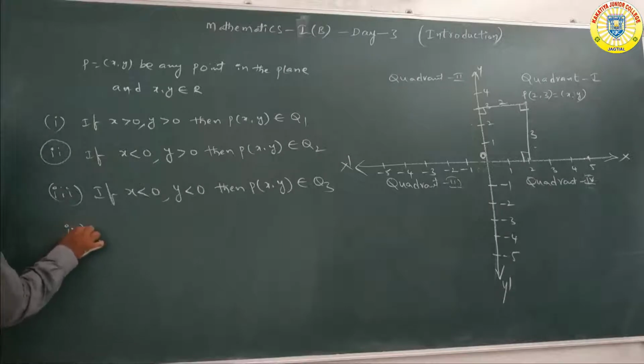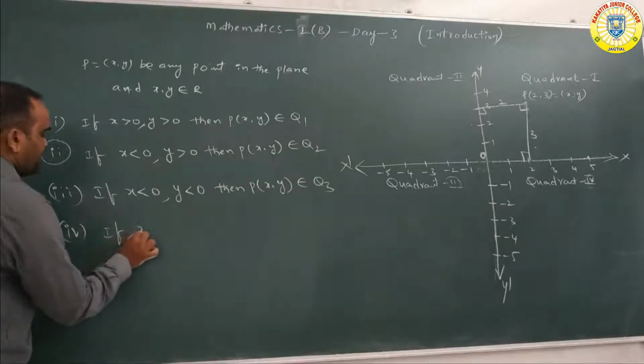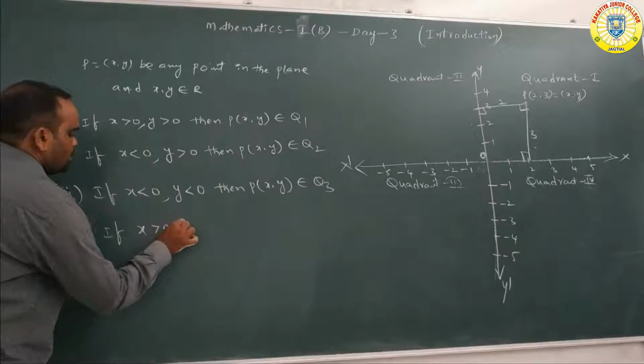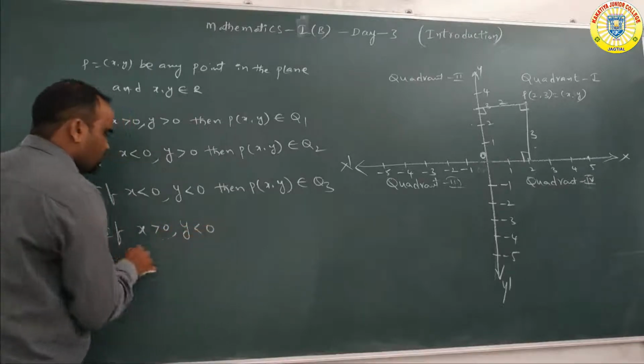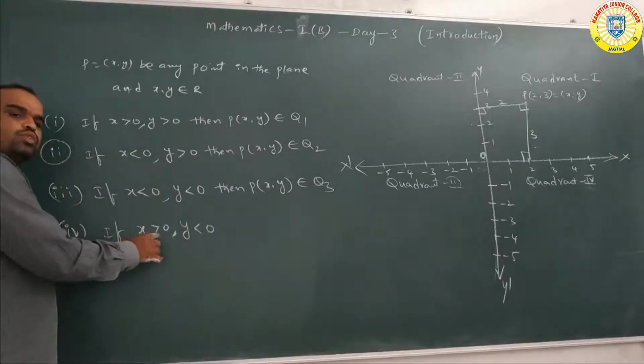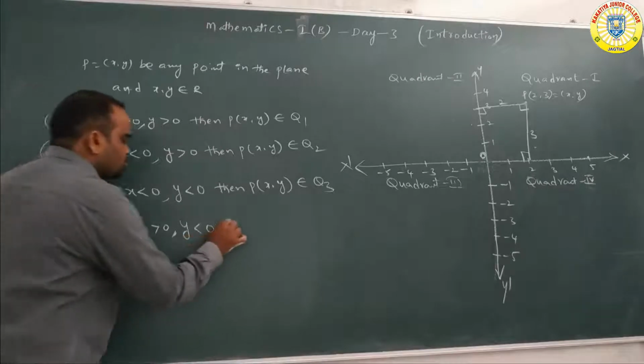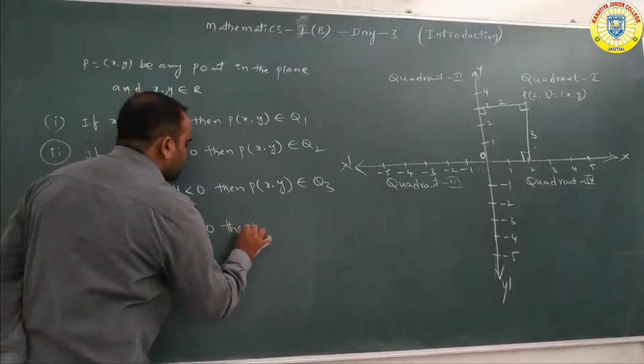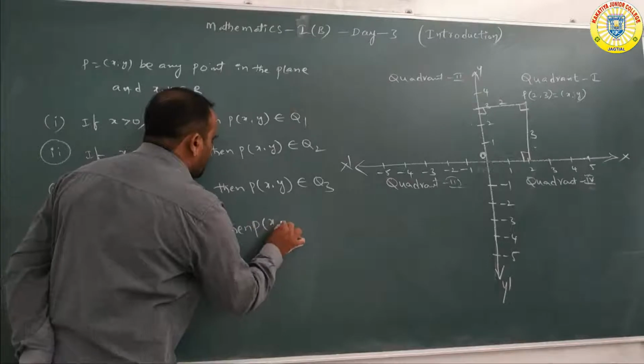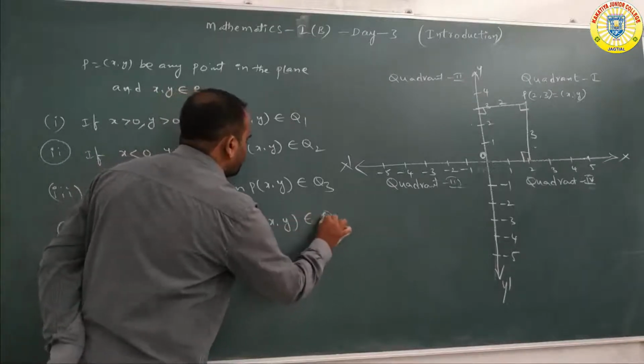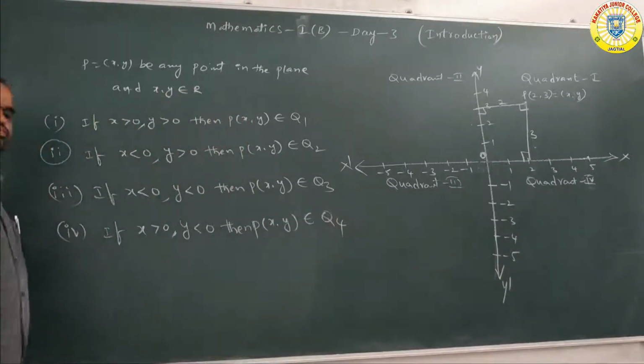Next, the fourth one: if x is greater than 0 and y is less than 0, x is positive and y is negative, then P(x, y) belongs to the fourth quadrant.